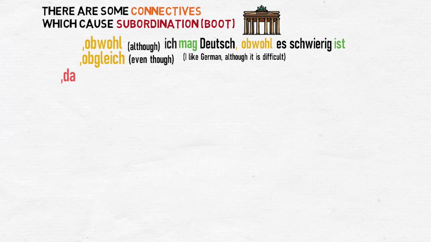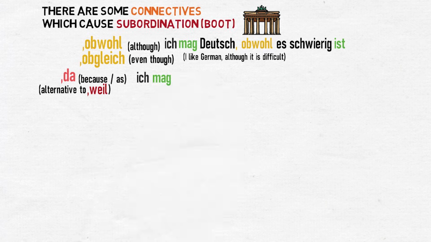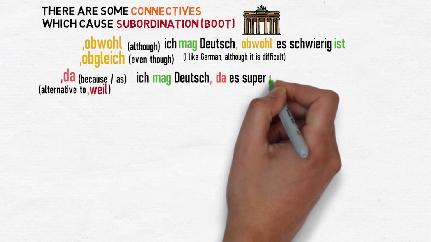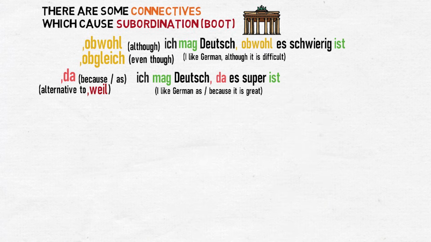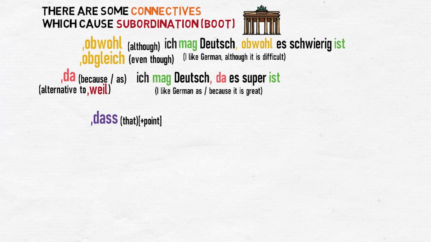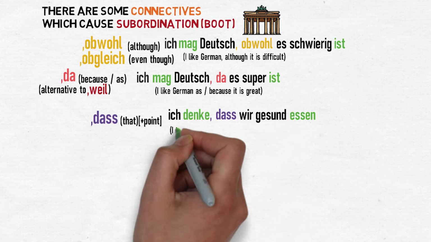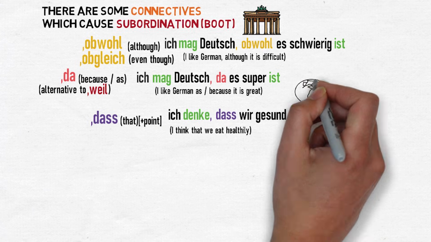Da, which means because or as, and this is an alternative to weil. For example, ich mag Deutsch, da es super ist. I like German as it's great. Dass, meaning that, and this is used as a connective and is followed by a point to be made. For example, ich denke, dass wir gesund essen. I think that we eat healthily.